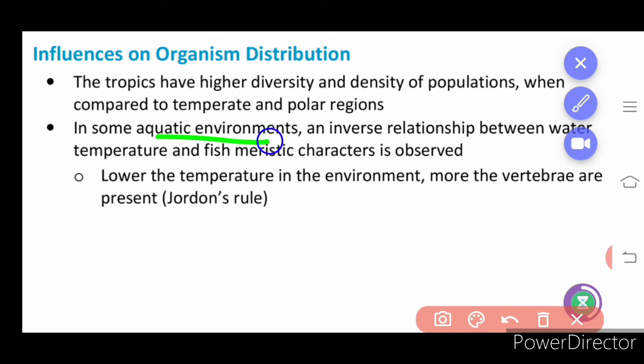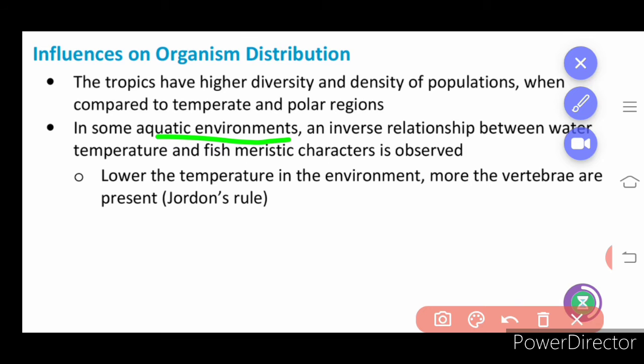In some aquatic environments, an inverse relationship between water temperature and a fish's meristic characters is observed. What does fish meristic mean? How it is able to adapt itself, what is the size of the fish, how it is able to grow in the particular environment.